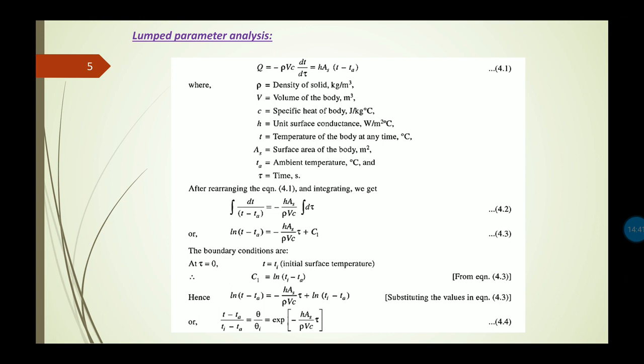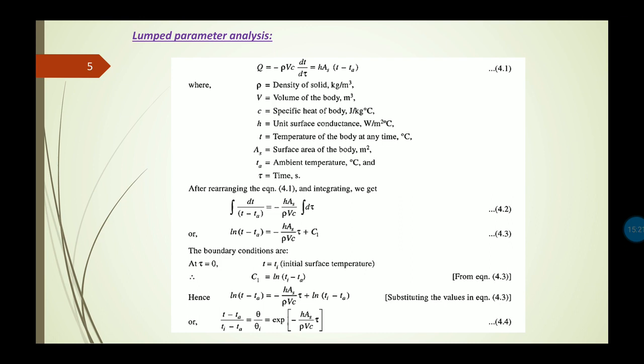Now after rearranging equation number 4.1, and if we integrate this, it can be represented as integration dT divided by T minus Ta equals minus hAs by rho Vc integration d tau. This is equation number 4.2. So this is a simple integration which can be written as ln (T minus Ta) equals minus hAs by rho Vc and integration d tau, which will be equal to tau plus C1. This is the integration constant.